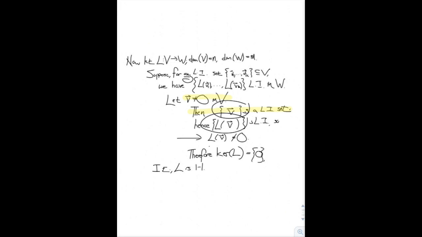So what have we shown? We've shown that if we take a non-zero element v in V, then its image is non-zero as well. That is, anything non-zero gets sent to a non-zero thing. And so the only thing that can be sent to zero is zero, i.e., we've shown that the kernel of L is the zero subspace, and therefore L is one-to-one. So any linear map that satisfies this strange property, that it always sends linearly independent sets to linearly independent sets, must be a one-to-one map.